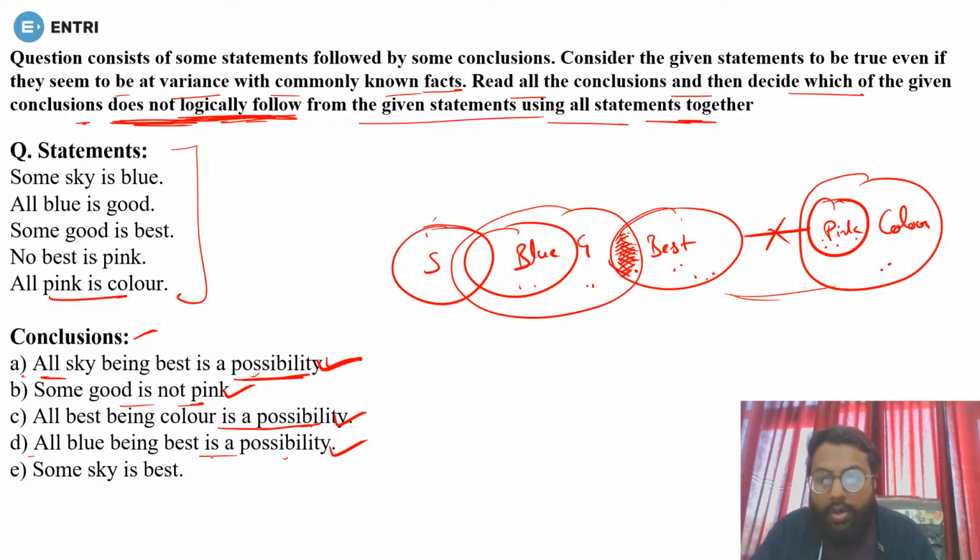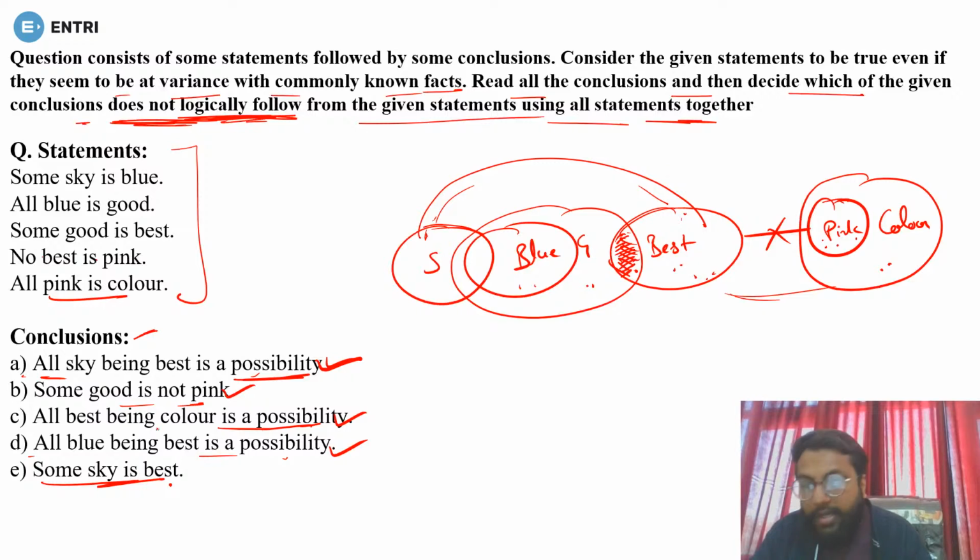Okay. Now they are saying some sky is best. This will not logically follow, because we don't know about these things; between sky and best we don't have a perfect relationship. So that's why this will not follow, and it will be your answer, option number E. Yeah, right, Sai Akhil, that is right. Anonymous Saharth, that is also right.